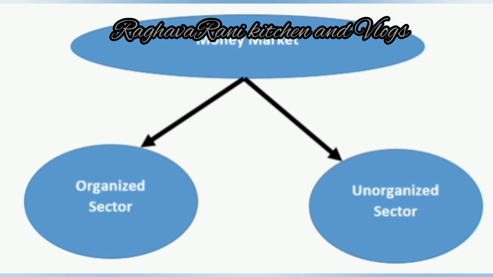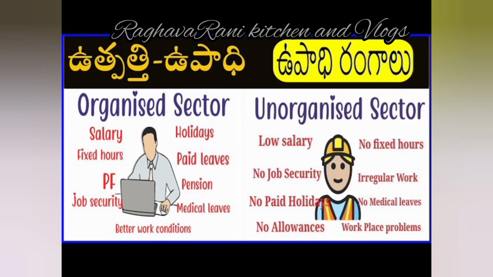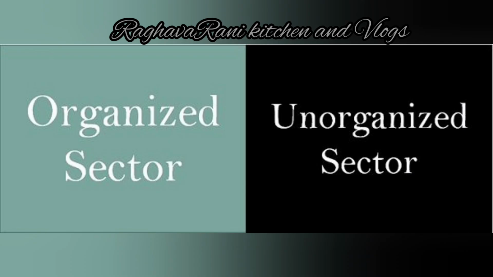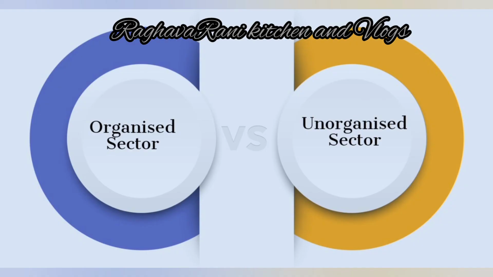By the evening, as she finishes her work, she gets her wages, and those wages are very low. They do not have any paid holidays, provident fund or medical allowances. Such allowances are not paid in the unorganized sector, and no rules and regulations are systematically followed there.